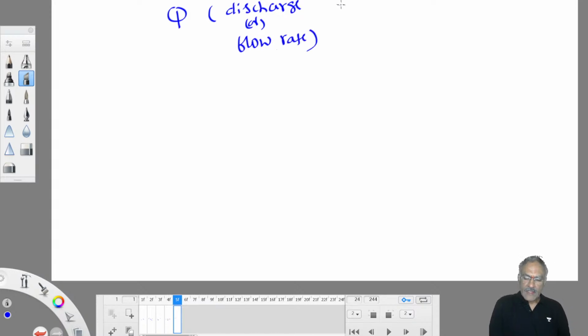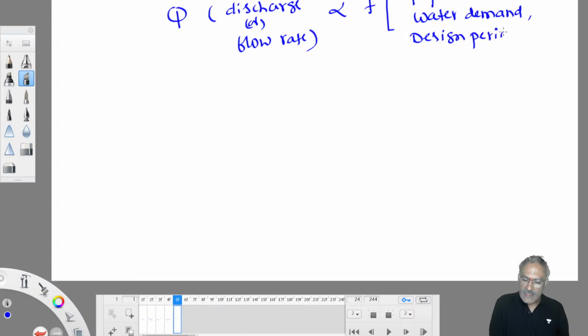This is called hydraulic loading, which is a function of what? Which is a function of population of a community. How much water we need to supply, that depends on how much people living there. Population of a community. It also a function of water demands of a community. Their per capita water demand. How much water they demand. Not only that, we also keep one more technical term in our mind, that is called design period. So discharge is a function of population, it is a function of water demand, it is a function of design period.